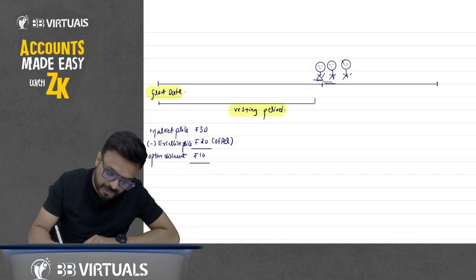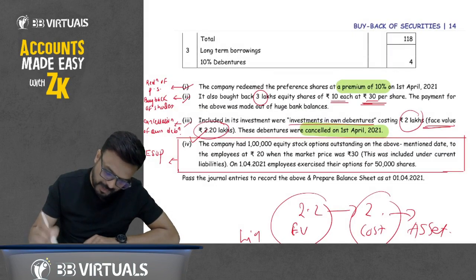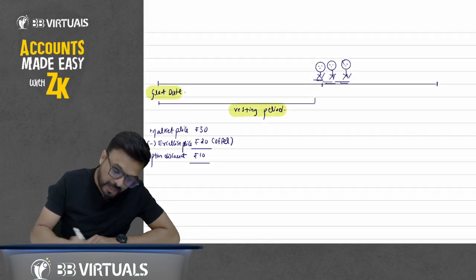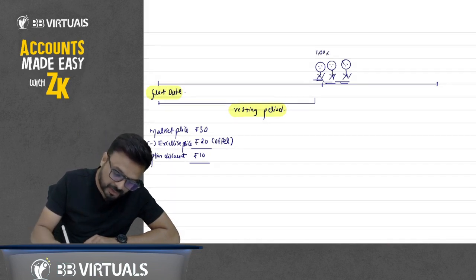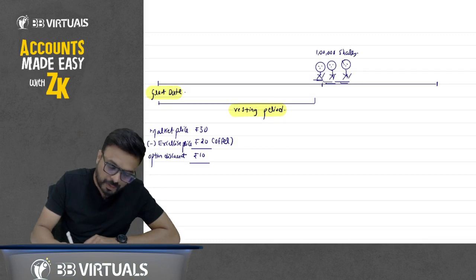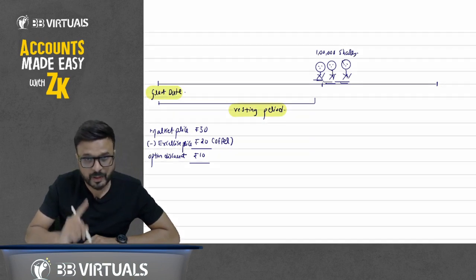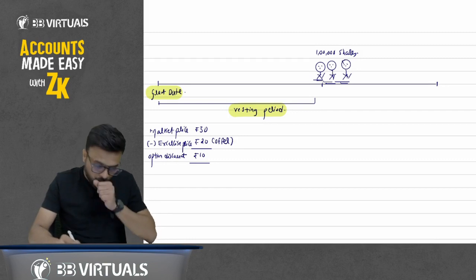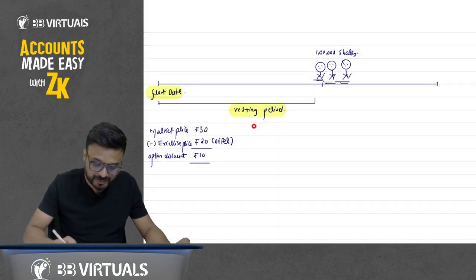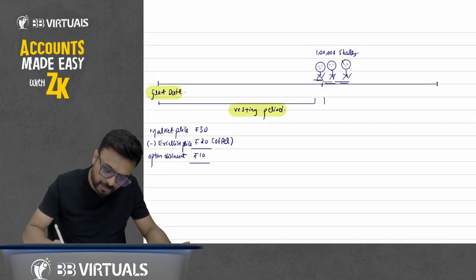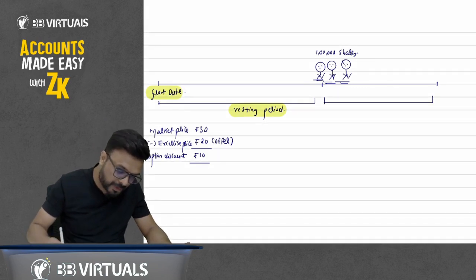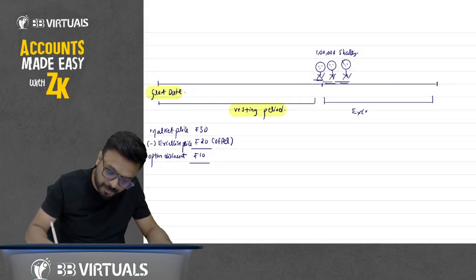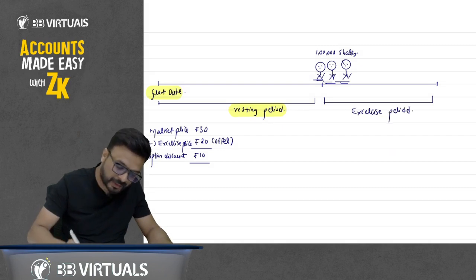How many shares? Here it is mentioned in the question. I am taking the same figure: 1 lakh equity options. So here I am giving 1 lakh shares. To purchase this 1 lakh shares, the market price of one share is rupees 30. I am offering you at rupees 20, so I am giving a discount of rupees 10. But after the completion of the vesting period, I am giving you some time to purchase these shares. That period is called the exercise period.